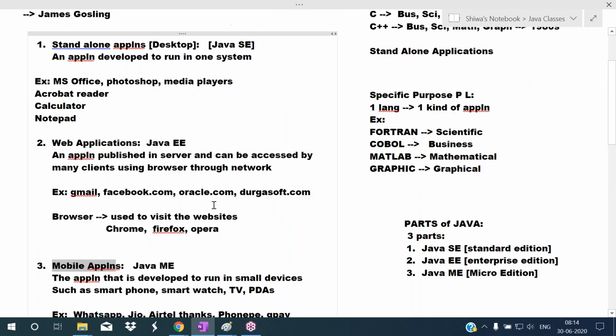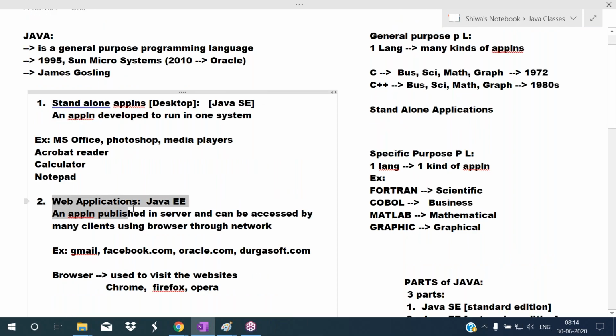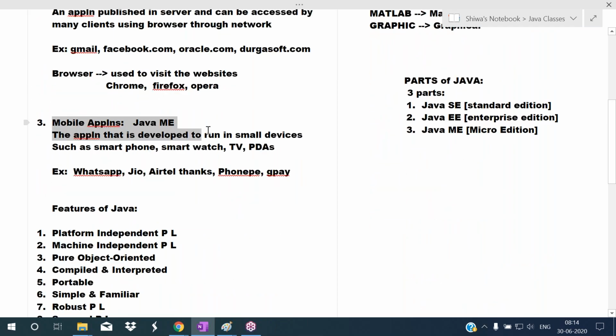So using Java, we can develop standalone, web, and mobile applications. In the Java software, three parts are there: one is Java SE, another one is Java EE, and another one is Java ME.